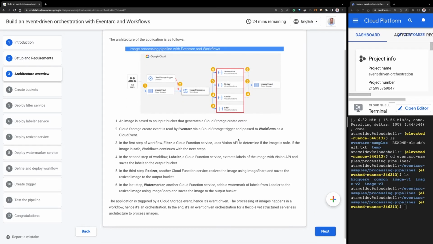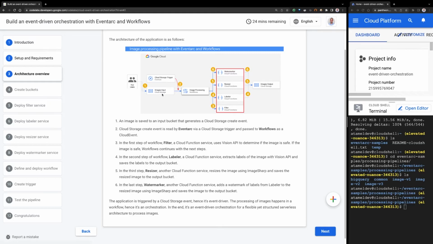And the way we're going to build this is that first we're going to deploy the functions. So we will deploy filter, labeler, resizer, and watermarker. And then we're going to put them together into an orchestration with workflows. So that will tie them together into an orchestration. And then finally, we'll connect that orchestration to the cloud storage events using an Eventarc trigger, okay? So we'll build it backwards, from this side to the left side.